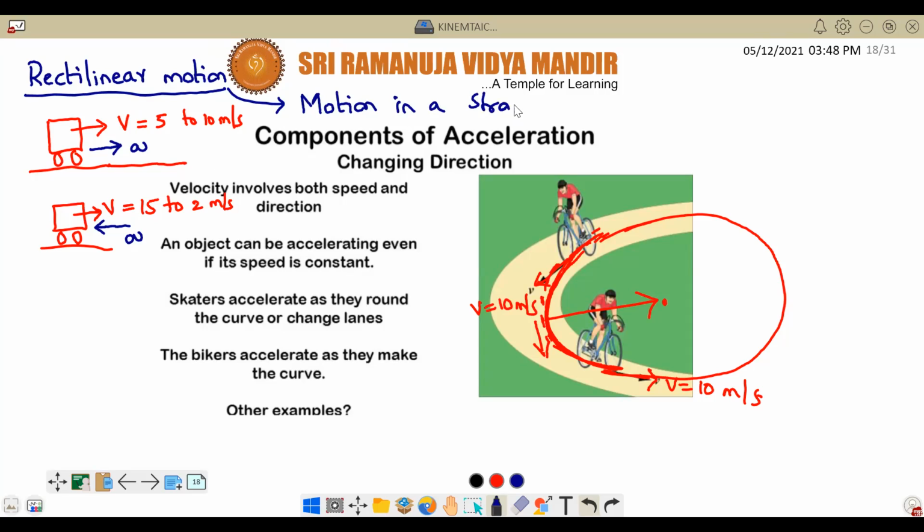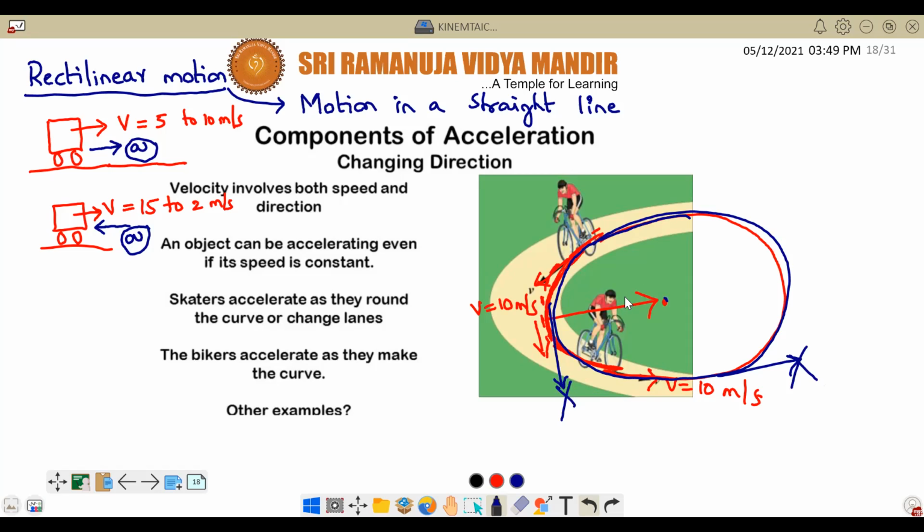So whenever a body is going in a straight line, like cars on a highway, the acceleration direction will be either in the direction of motion of the car or opposite to it. But suppose you are going on a circular path, is the acceleration along the tangent of the circle? No, sir, towards the center.